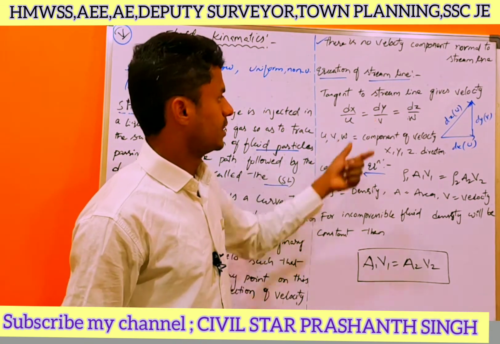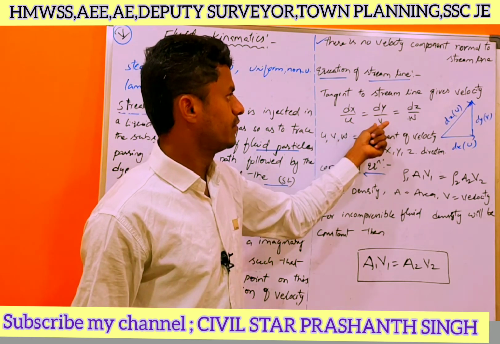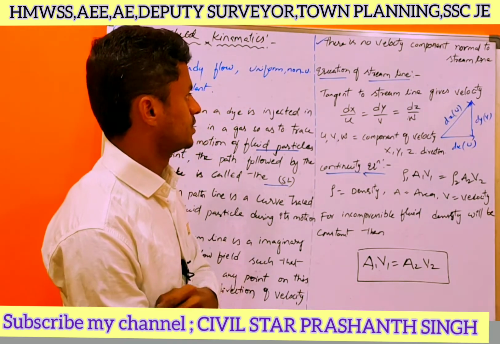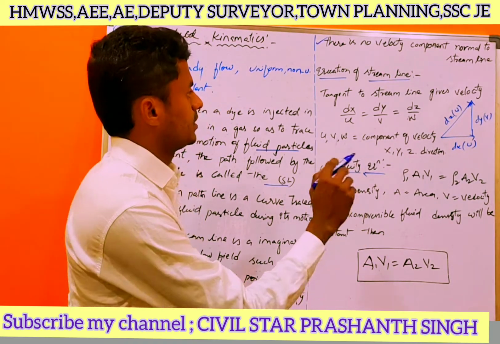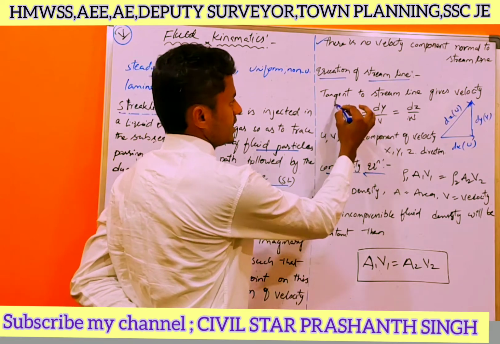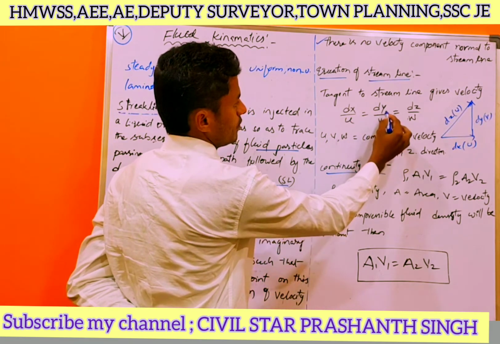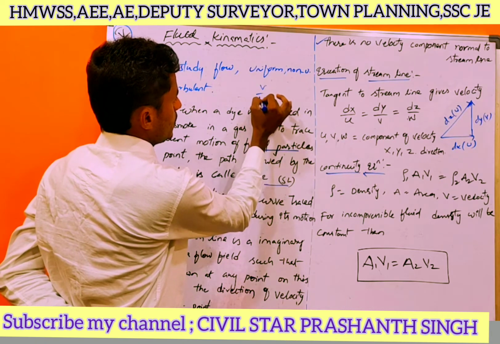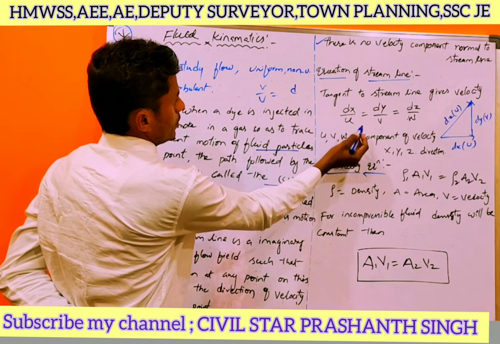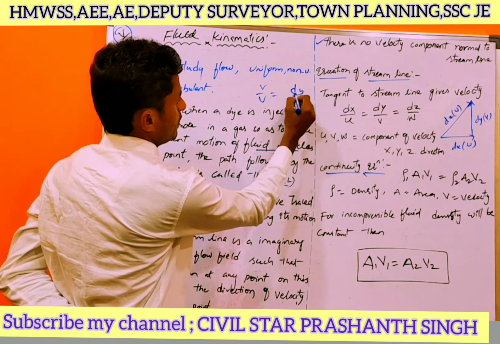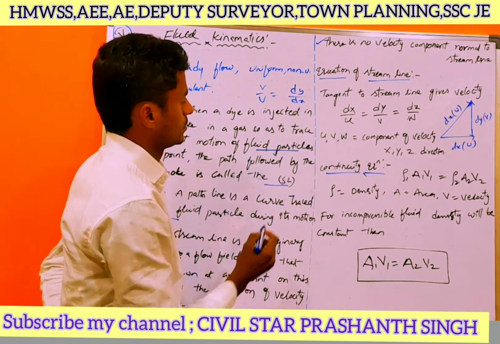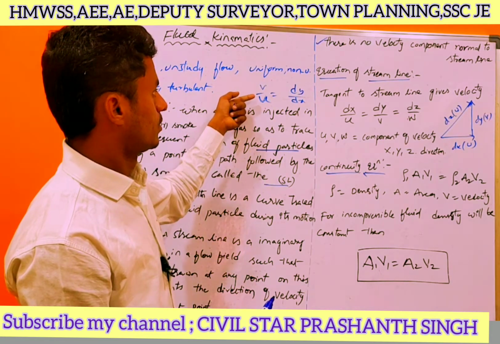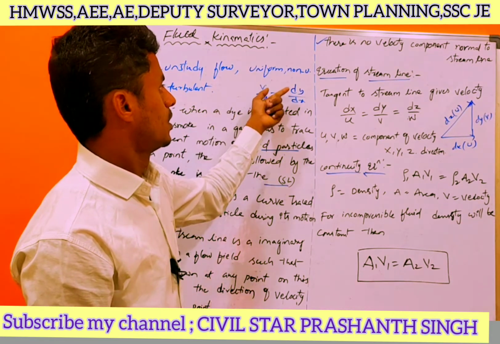What is the equation? dx by u equal to dy by v equal to dz by w. So in the examination, you will rearrange the equation. If you take dx by u equal to dy by v, then you can rearrange it as v by u equal to dy by dx. Okay. In the examination, they will give the u or v values or y or x values.